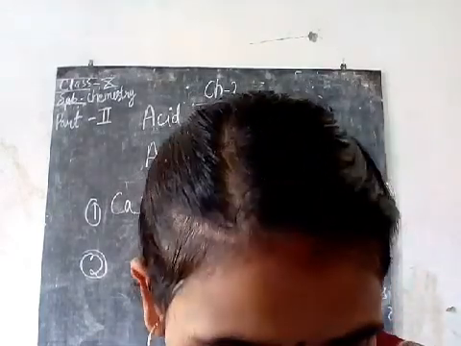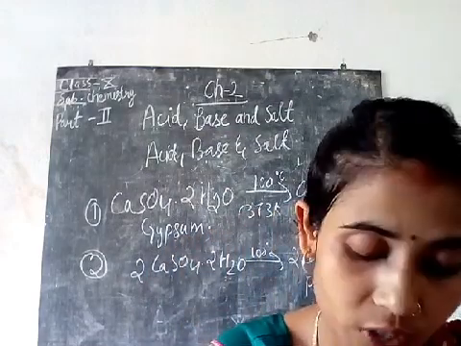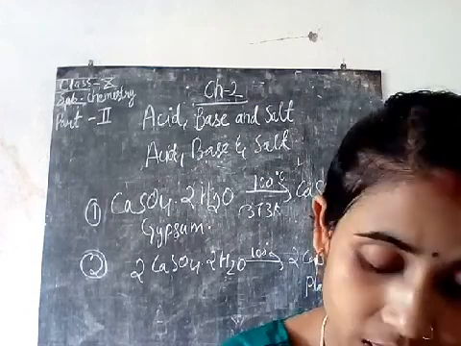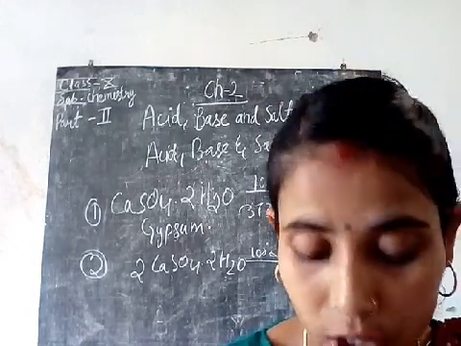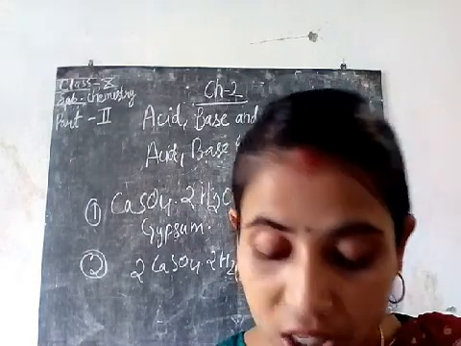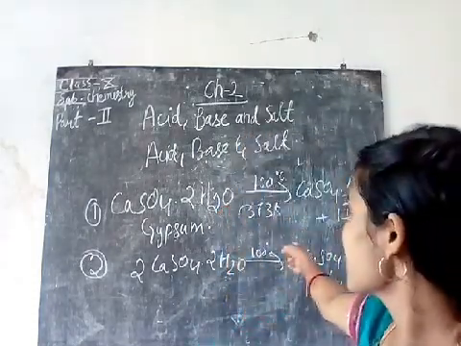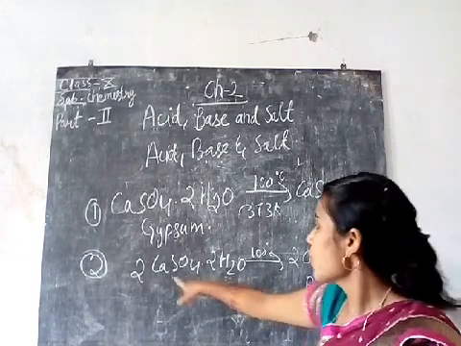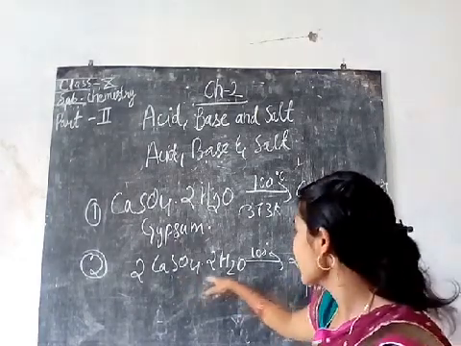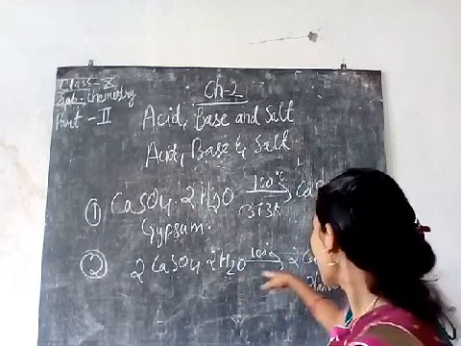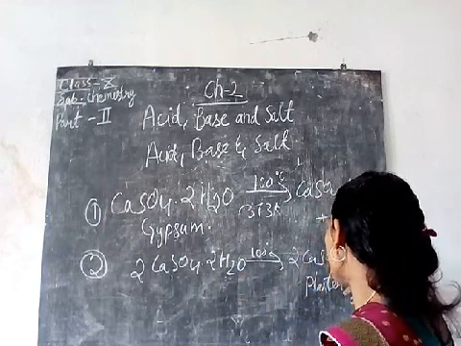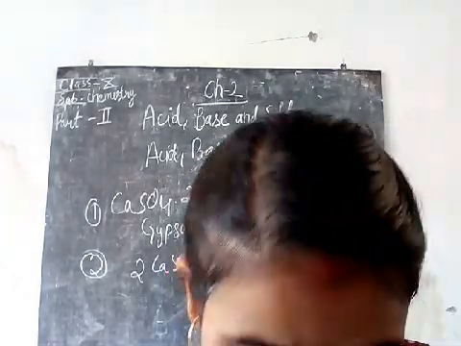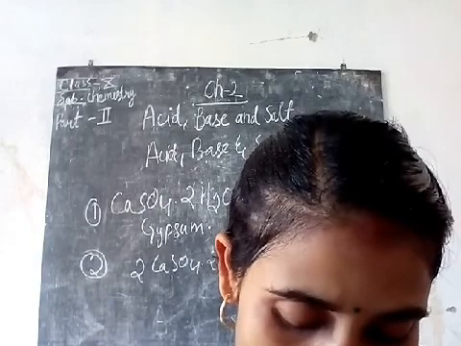And then the next step is what? When 2 molecules of gypsum are heated to 100 degrees Celsius, it will form your plaster of Paris, plus a water molecule will be released. So in two ways you can form your plaster of Paris. The first one, as you can see here, it is better to remember this process. When you heat 2 molecules of gypsum to 100 degrees Celsius, you will directly obtain plaster of Paris. In this way you can prepare your plaster of Paris from the gypsum.